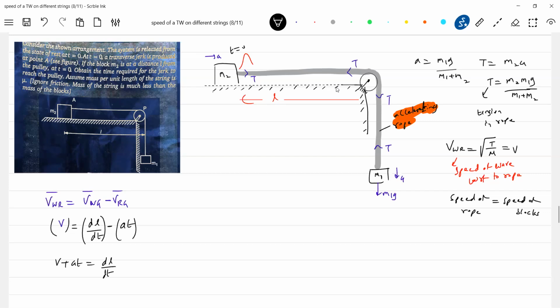So let me go for the next part. We know all the things. Acceleration is a constant. What is V? Speed of the wave with respect to the rope. Okay, let me go for integrating.